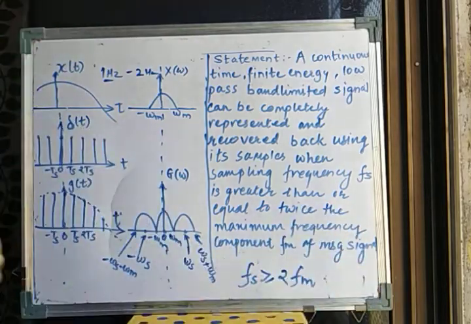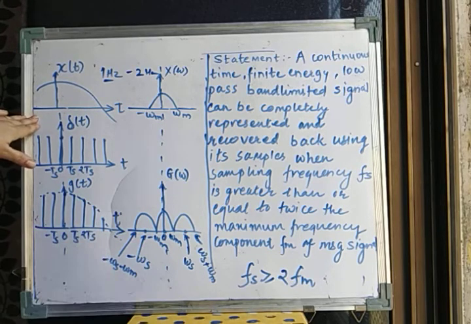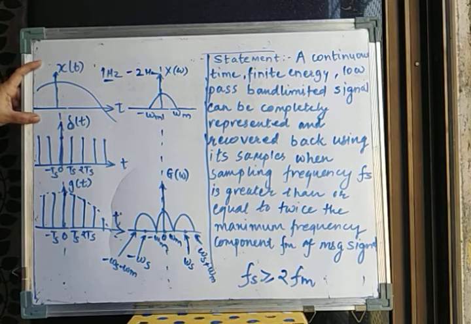Okay, so let's go to the actual proof of this. For this proof, we need these diagrams. What do these diagrams mean? The first is showing the signal that I wanted to sample. This is the analog signal, isn't it? It is a continuous signal, and we are taking care that it has finite energy, and it is passed through a low pass band limited signal.